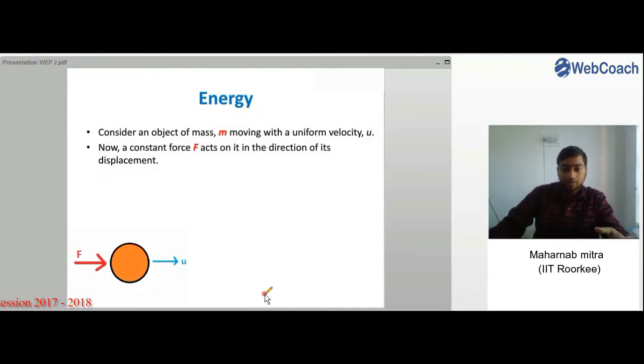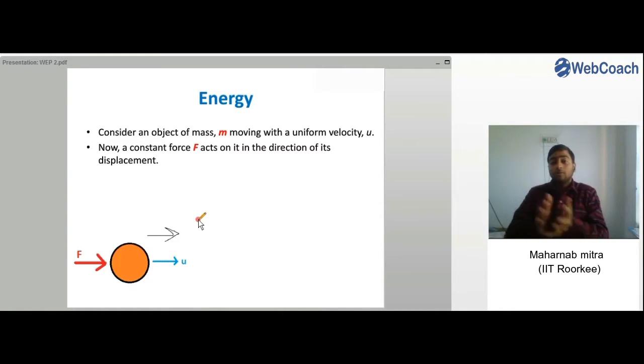Now a constant force F acts on it in the direction of its displacement, right? It was moving in this direction, and now a constant force is acting in the same direction, and it is making it move a bit further than it would have moved if it was at the same velocity u.